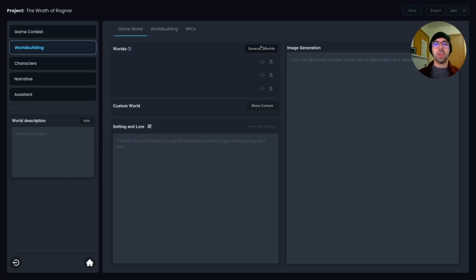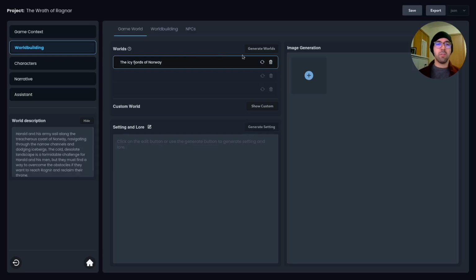Alright, now we can start generating worlds, the settings this story is going to take place in. At any point, you can modify any of these outputs if you already have ideas. You could come in and just enter them. But I just want to showcase here how you can essentially start with nothing but a premise and quickly get ideas.